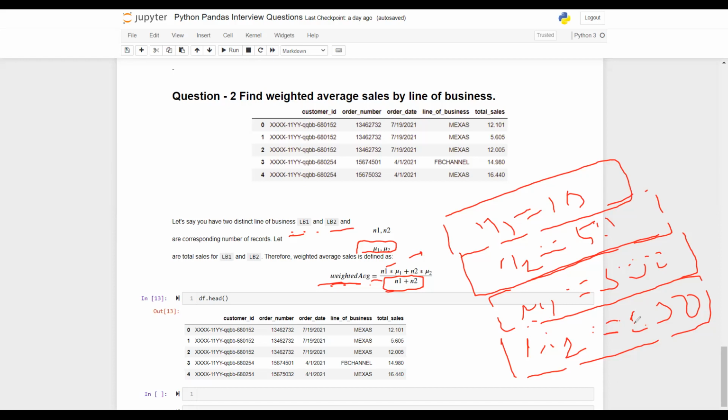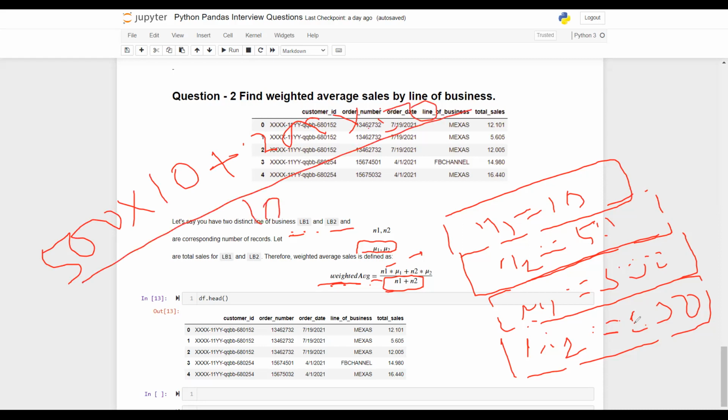So now in this case, if you have to compute the weighted cell, what would that be? That will be 500 times 10 plus 200 times 50, divided by 10 plus 50, and that should be your weighted average.